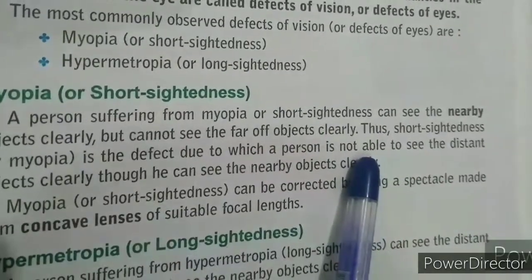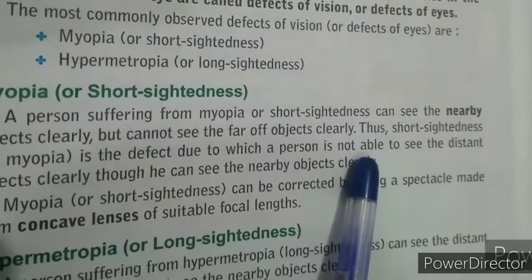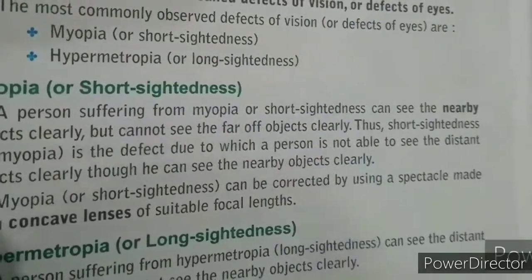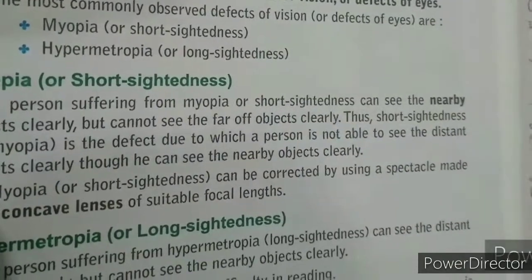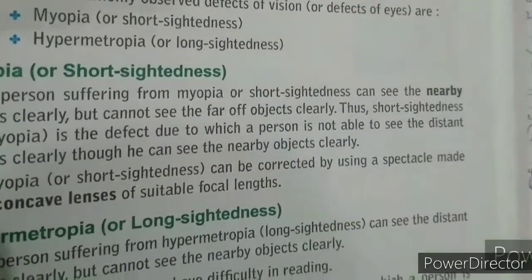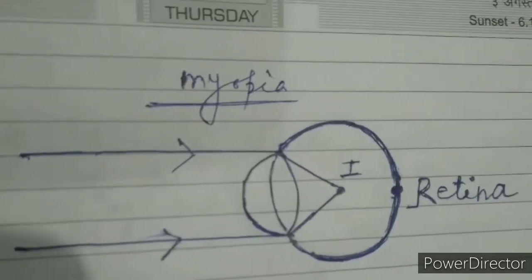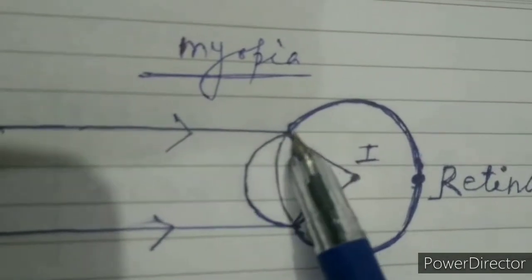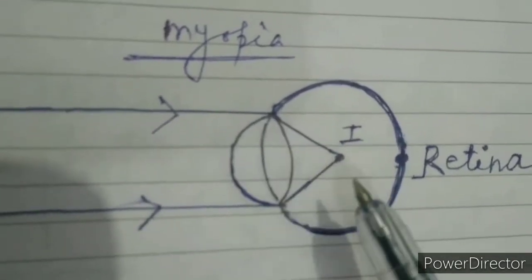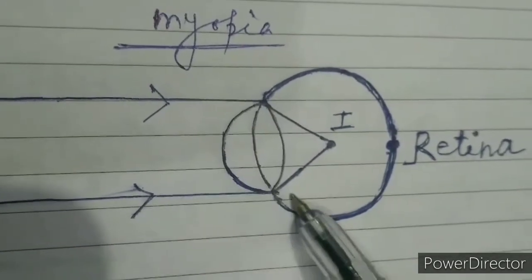Now we will discuss the reason for short-sightedness. There are two reasons. The first one is elongation of the eyeball. This is the structure of our eye, and here you can see this is a lens.